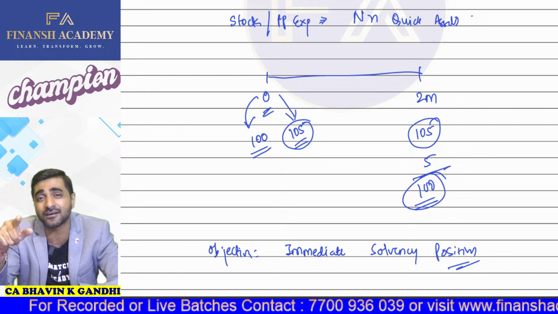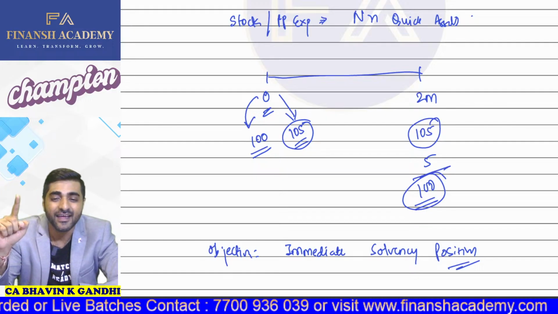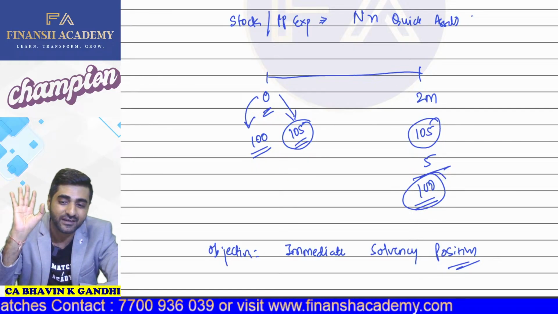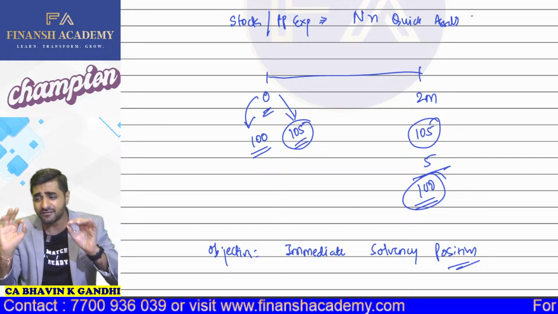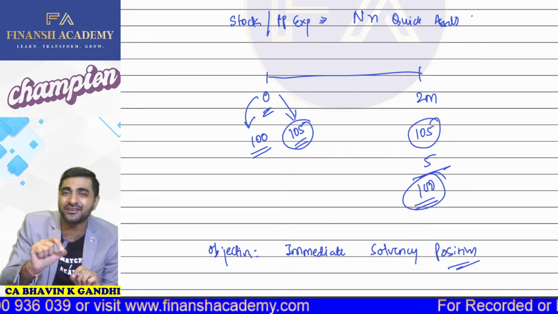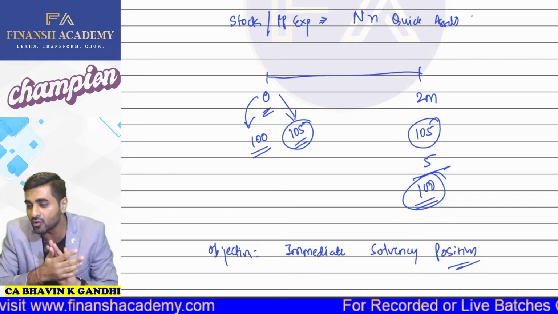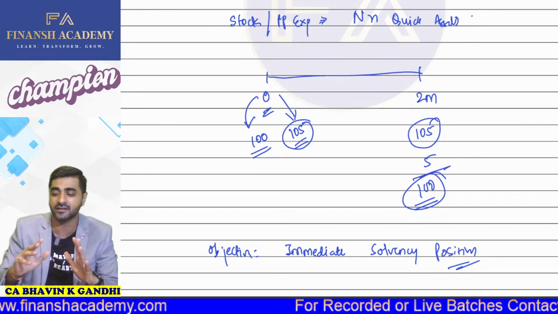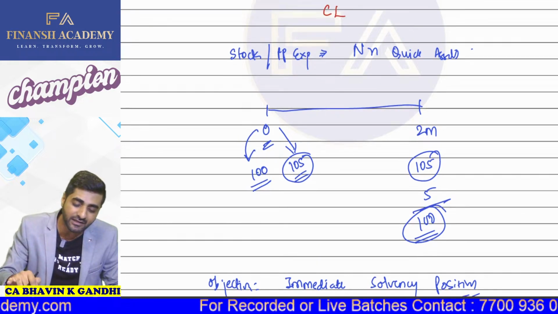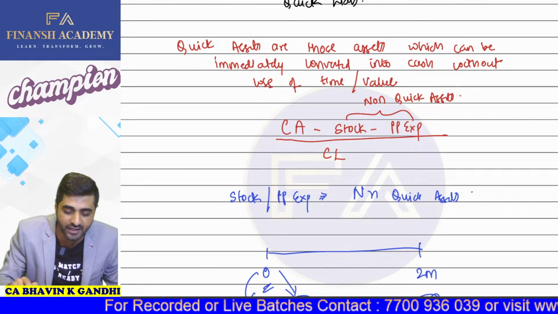Current ratio: everything gets converted within a period of 1 year. Quick ratio: everything gets converted immediately, without loss of time. Only if they tell you in the examination that bank overdraft is to be treated as a non-quick liability, then we need to subtract it, or else there is no need to subtract the same. So we are not going to subtract the bank overdraft until they specify. All types of bank overdrafts are to be treated as quick in nature.